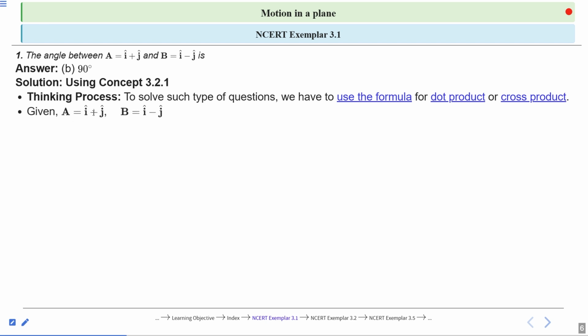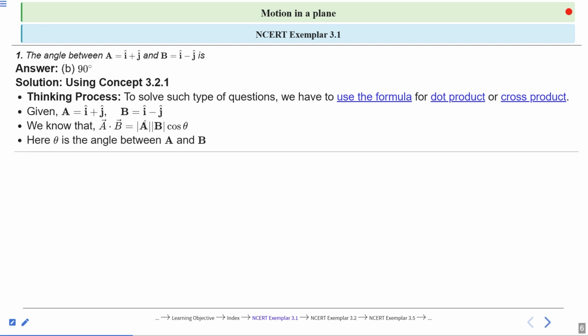Given A equal to i cap plus j cap and B equal to i cap minus j cap. These are the given vectors. We know that A dot B is equal to magnitude of A into magnitude of B into cos theta. This is the formula of the dot product or scalar product. Here theta is the angle between A and B.